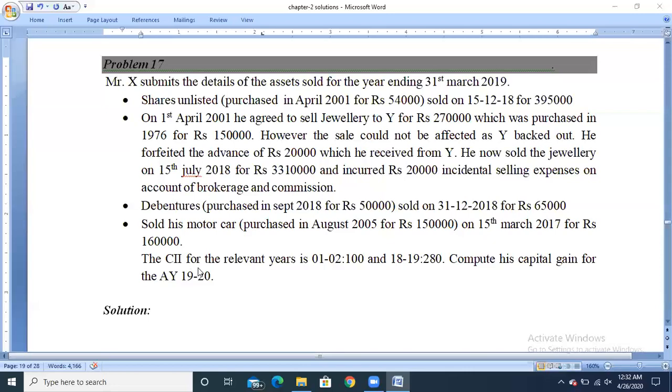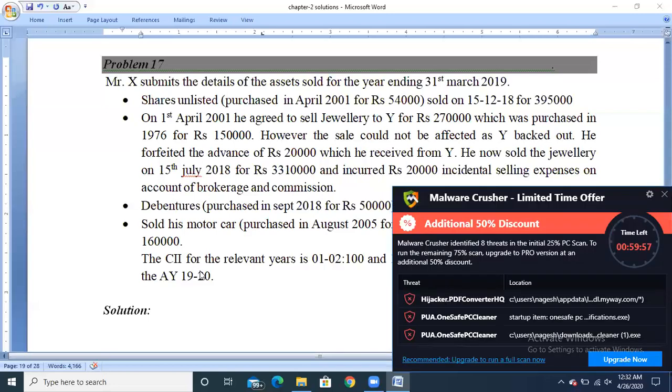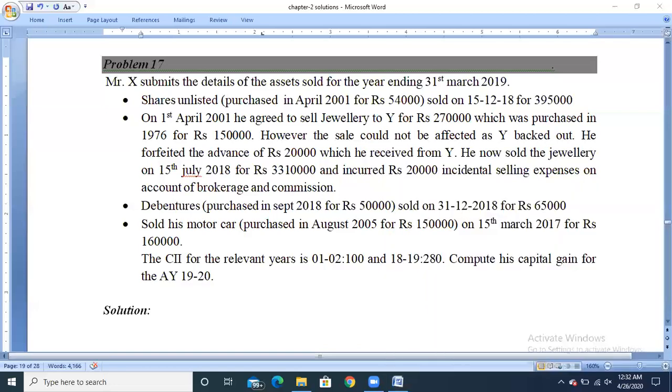And the CII value for the relevant years is 100 rupees for financial year 2001-02 and 280 rupees for 2018-19. Calculate the capital gain for the assessment year 2019-20. So first go with the solution part.